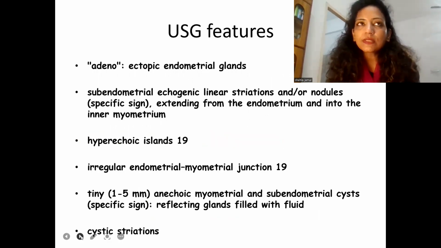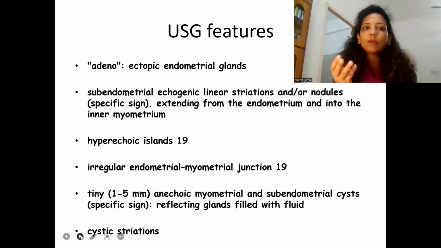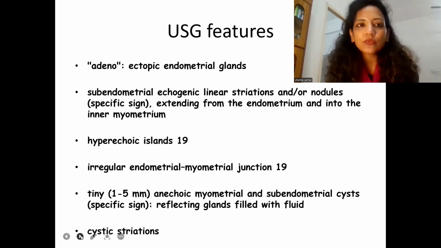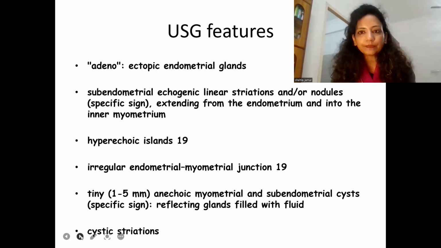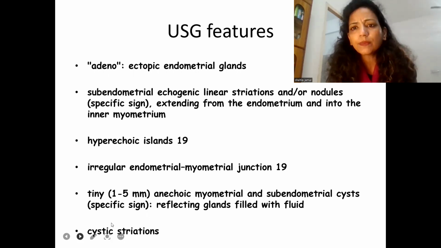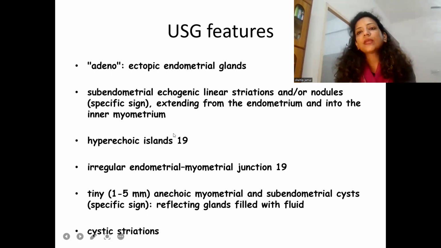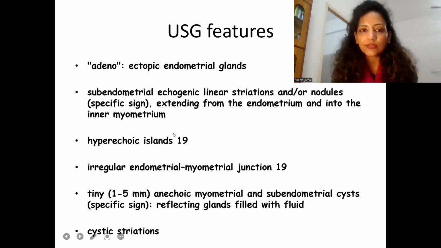In ultrasound features, the radiologist usually divides it into three categories: adeno, myo, and vascularity. First is adeno. They define it as ectopic endometrial glands, and there are subendometrial echogenic linear striations, which may also extend from the endometrium into the inner myometrium.